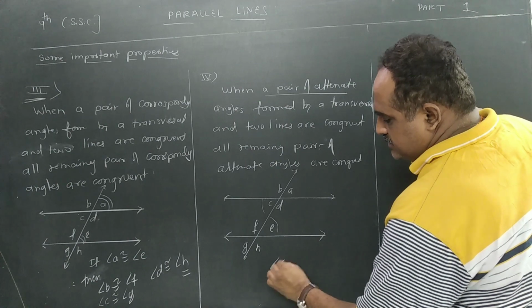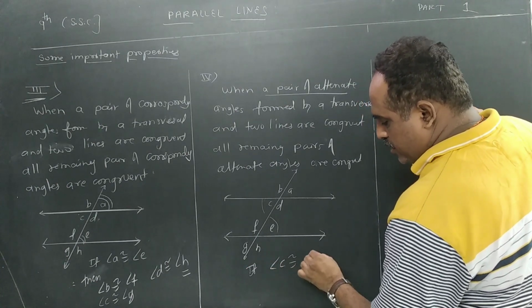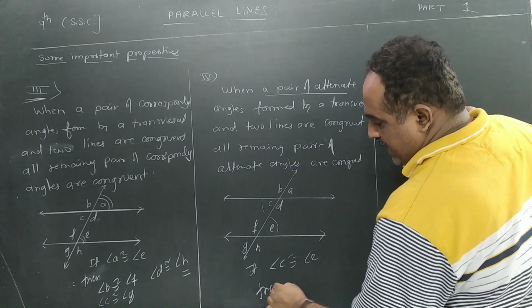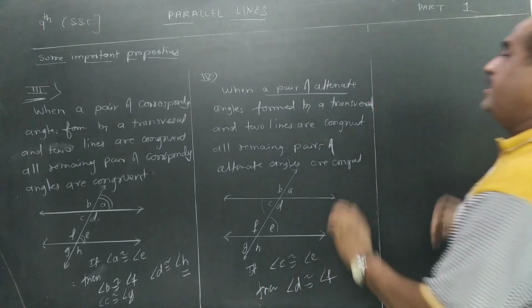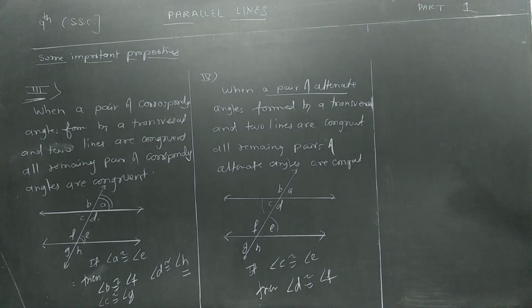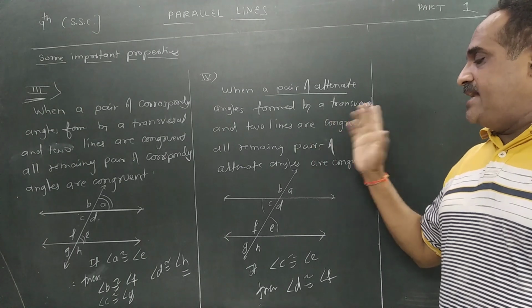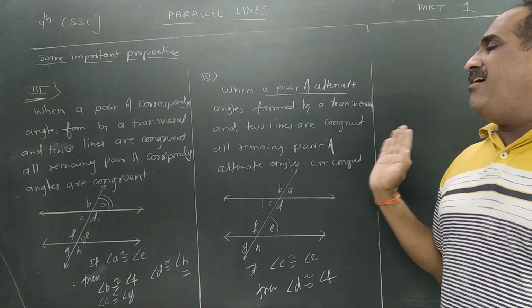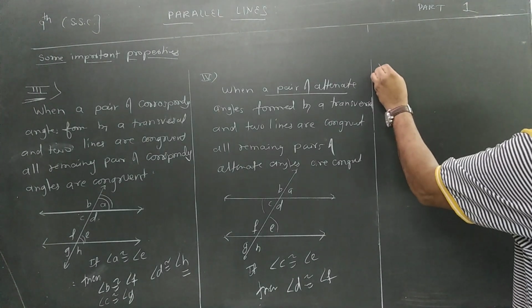So if angle C is congruent to angle E, then angle D will be congruent to angle F. So once again, if one pair of alternate angles formed by two lines are congruent, then the remaining alternate angles are congruent only.